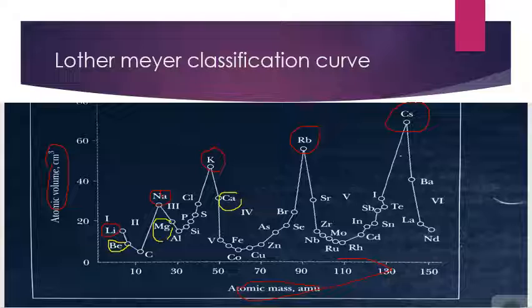And then strontium, it is again present in the ascending order of a peak, and the barium, it is also present in the ascending order of a peak. So all these elements are actually occupying the same positions, so that's why they all belong to the same group. Okay students, so this is actually Lauder-Meyer classification.